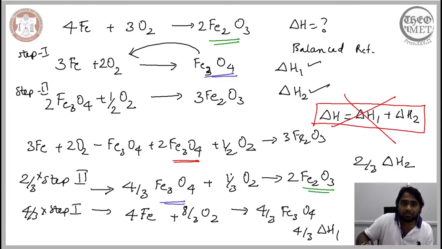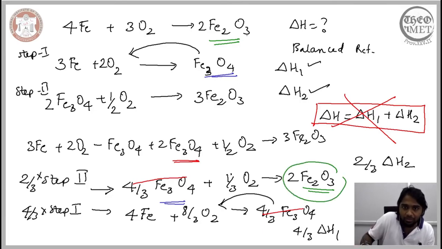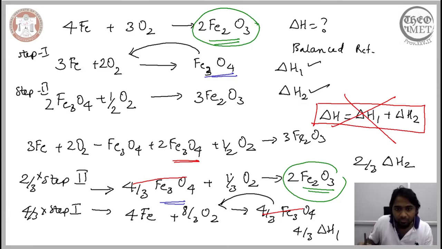Now in order to sum these two up, we need to bring this here, and if I bring this here, this becomes negative. So what essentially happens is these two terms get cancelled, and what we are left with is this end product that already has been recovered. So these two intermediate products are cancelled and this end product has been recovered already, because that was one of the criteria for our manipulation.